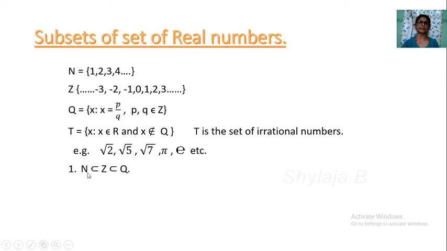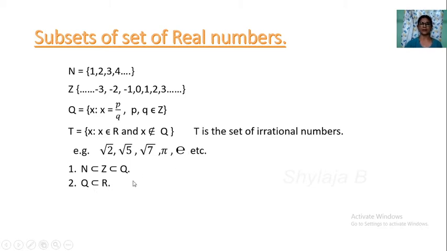Next, N is a subset of Z, Z is a subset of Q. Just as in arithmetic you write 1 is less than 2, 2 is less than 3, like that. So N is a subset of Z, Z is a subset of Q. Q is the largest set among these three. But Q is less than one more set, that is the real number set. Q is a subset of R.